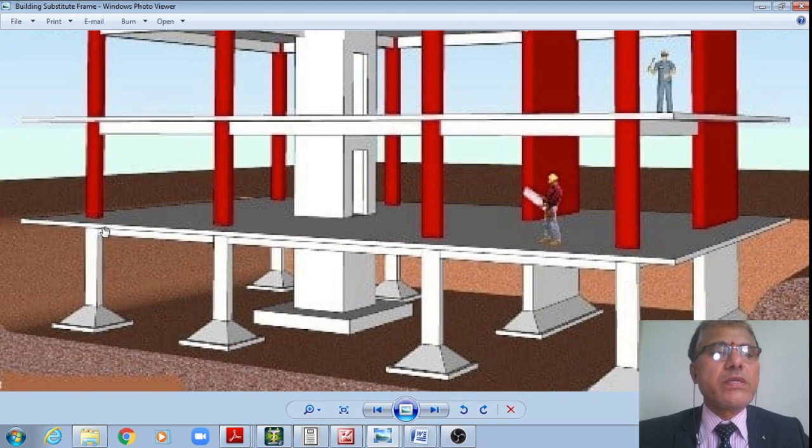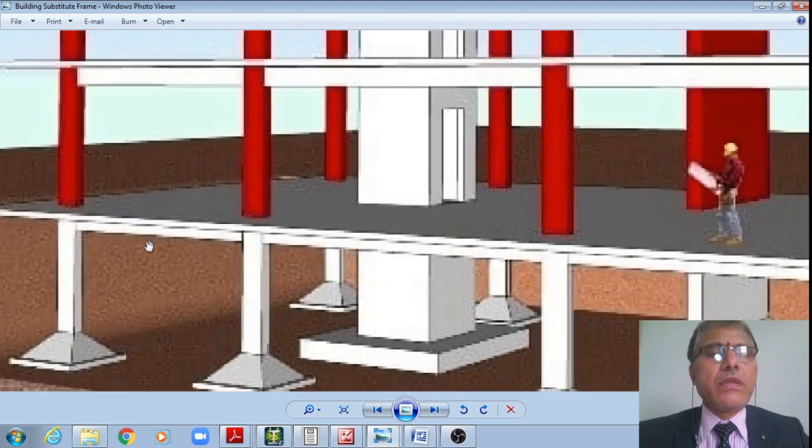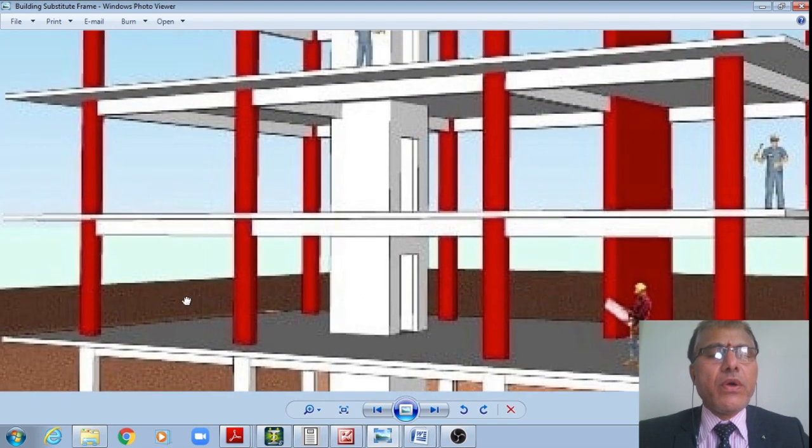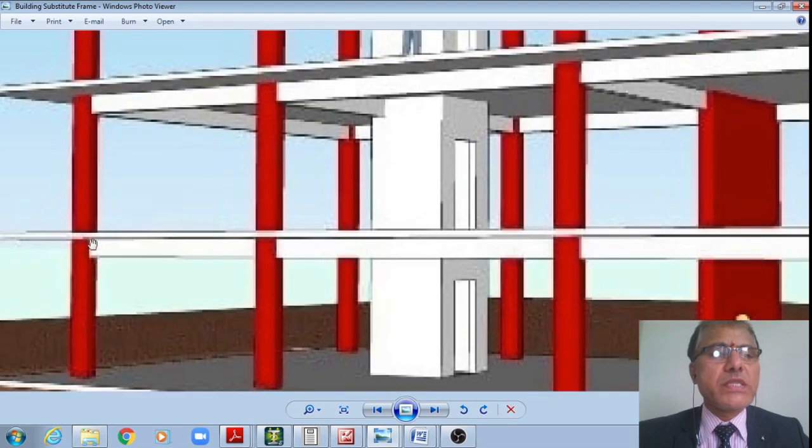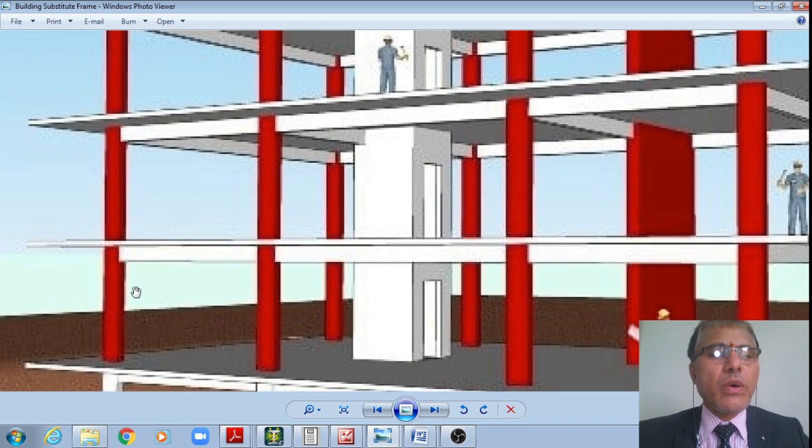Therefore, now what I'll do is I want to analyze that of the first floor roof beam. This is the ground floor roof beam. I want to analyze this first floor roof beam. Therefore, I'll take half the height from this first floor slab towards the ground floor slab. Then I'll also move from first floor slab to that of the second floor slab, half the height. Therefore, now I'll consider half the height of this column.